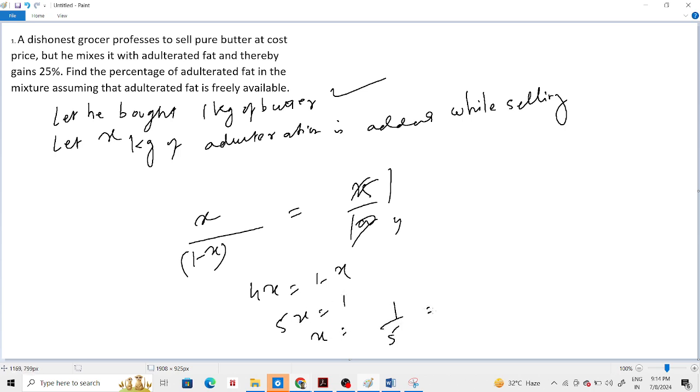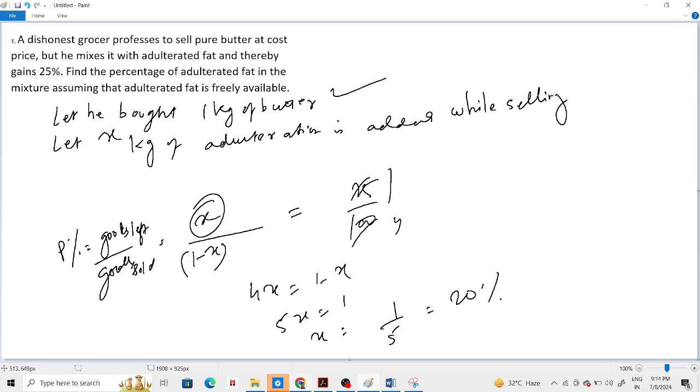One by 5, that is 20%. I think this particular process is much easier than the allegation method. How will the gaining percentage be calculated? The gaining percentage, that is your profit percentage, what will it be? Goods left by goods sold, right?